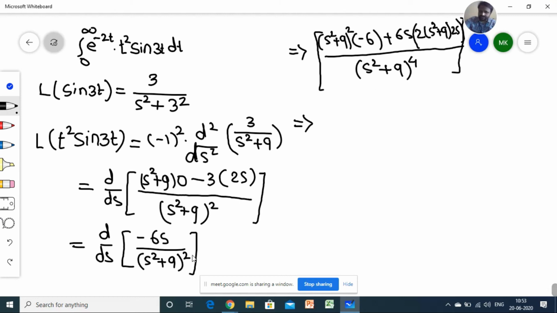So already the power is 2, so by default the power will come as a 4. Now see, this is s square plus 9 two times, and this is s square plus 9 one time. So we can take s square plus 9 as a common factor. If I take s square plus 9 as a common factor, what is the remaining? S square plus 9 into minus 6s, and here you can multiply 2 to the 4s, 4s into 6s, it will become